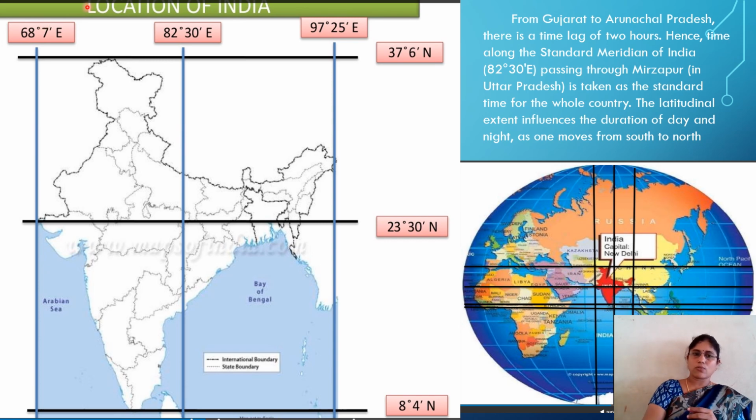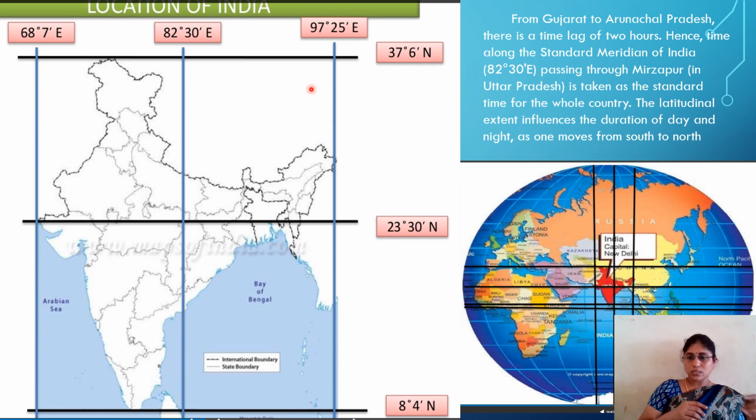At 75 we have one prime meridian, and at 91 another prime meridian. Then which meridian do we have to use for our standard time? Because from Gujarat to Arunachal Pradesh we have a 2 hours time lag. So how do we measure a standard time for India?